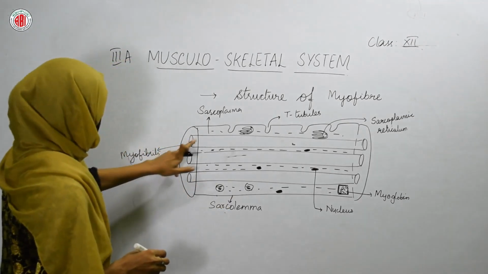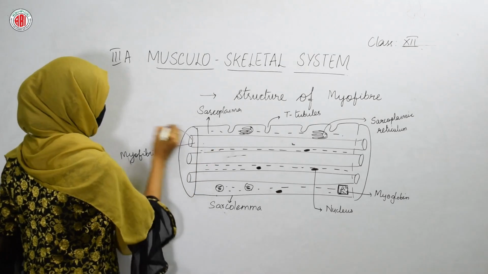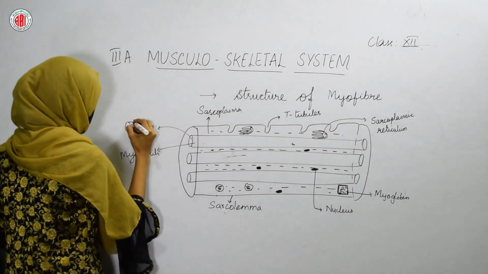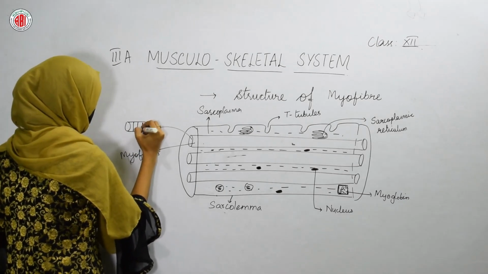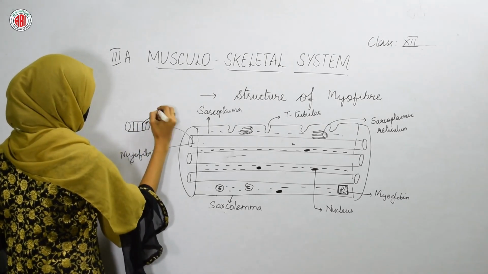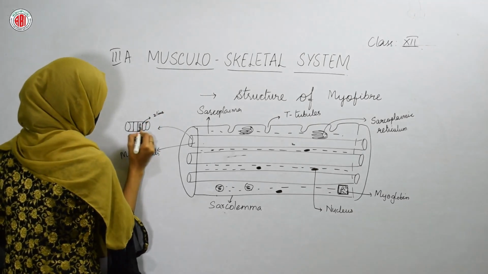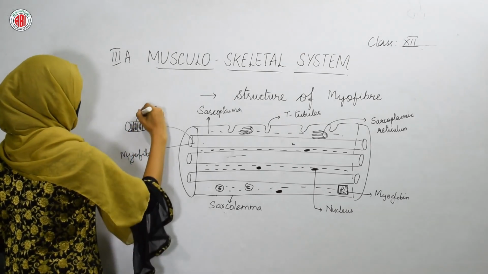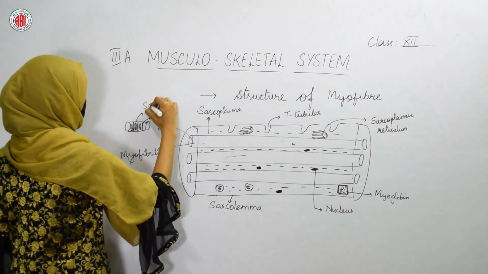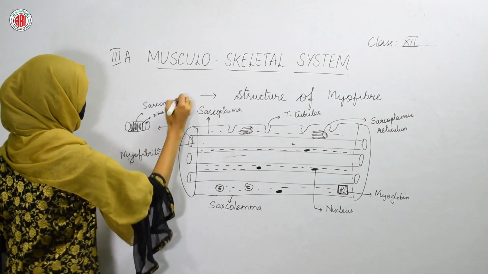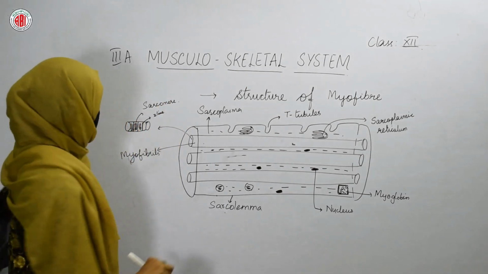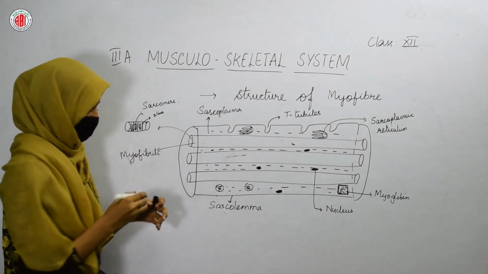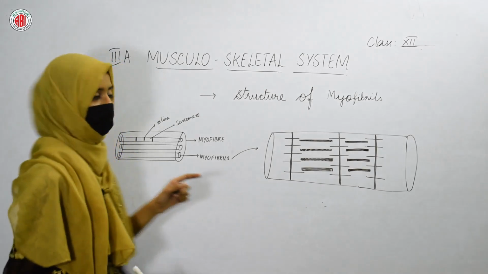Now let us look at the structure of myofibrils. If we take out one of the myofibrils and look at the structure, then some lines are present. We call these lines Z line. The portion present in between these Z lines is called sarcomere. So we look at the structure of these myofibrils in detail now. Let us talk about the structure of myofibrils now.